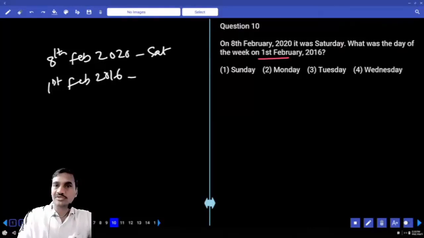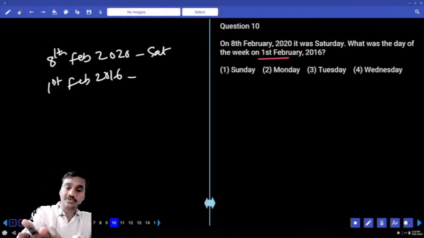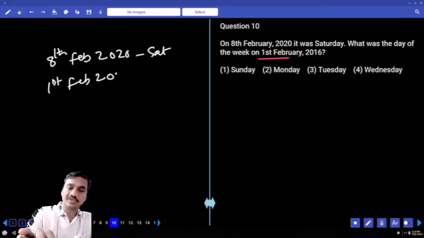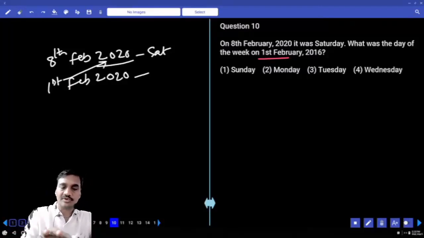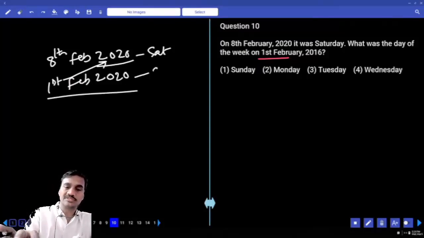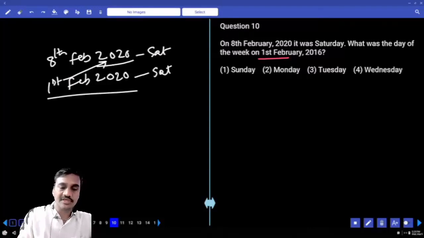That is what we need to find out. Now in these two, we have 1st February, but what we first need to check is 1st February 2020. That means in the same year we need to find out this date, 1st Feb 2020. Now how many days were there in between these two? 7 days. And 7 days we are going backwards. 7 days means the same day. Hence 1st February 2020 is again on Saturday.